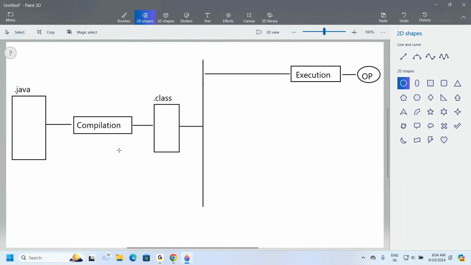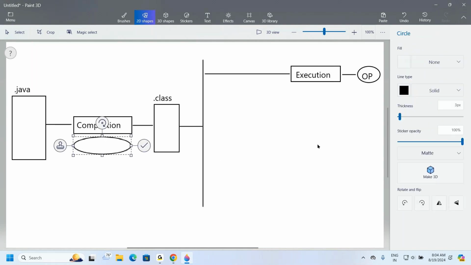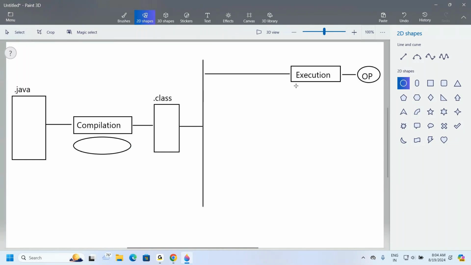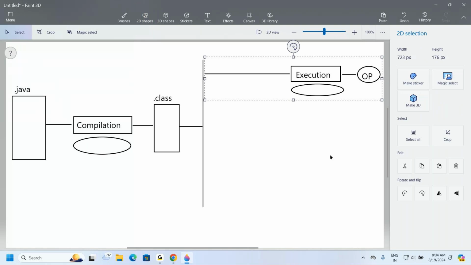For compilation, one operating system, and for execution, one operating system we have to use. For multiple executions, we are going to use this.